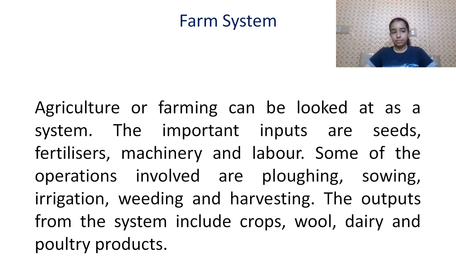Farm system. Agriculture or farming can be looked at as a system. The important inputs are seeds, fertilizer, machinery and labor. Some of the operations involved are ploughing, sowing, irrigation, weeding and harvesting. The outputs from the system include crops, wool, dairy and poultry products.